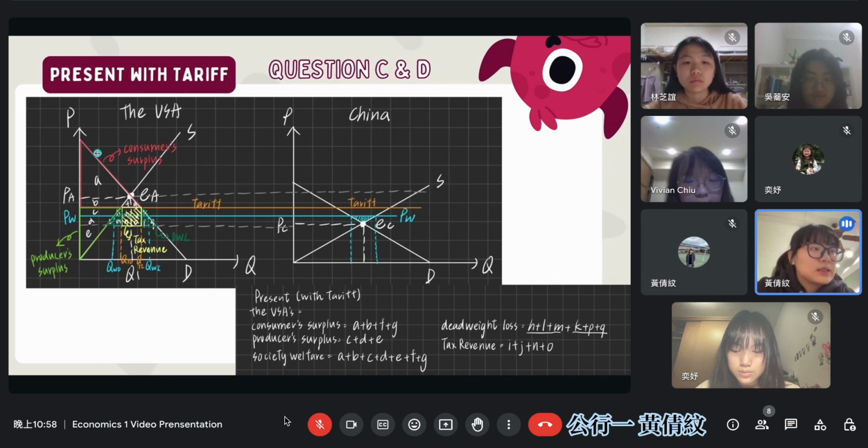The USA consumer surplus is also this red triangle, but it declined. Now it involves only the A, B, F, G space. And the producer surplus increased. It now involves C, D, E. But the total society welfare just involves A, B, C, D, E, F, G. It happens that the tax revenue and the deadweight loss appeared.